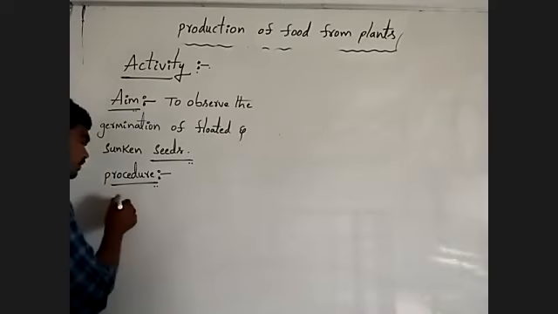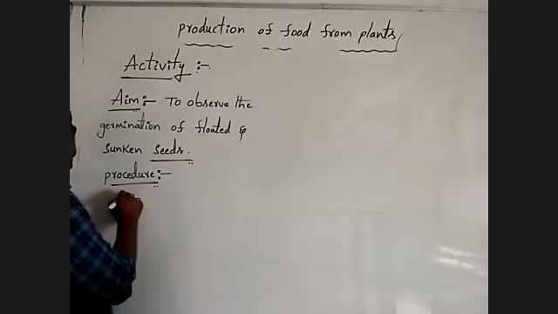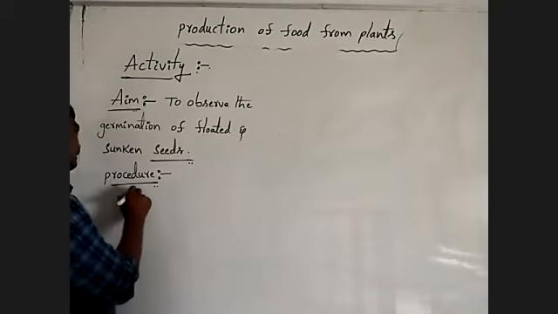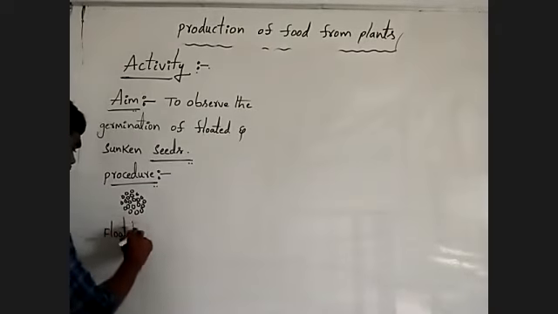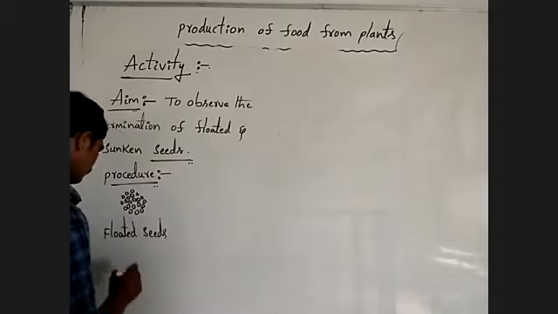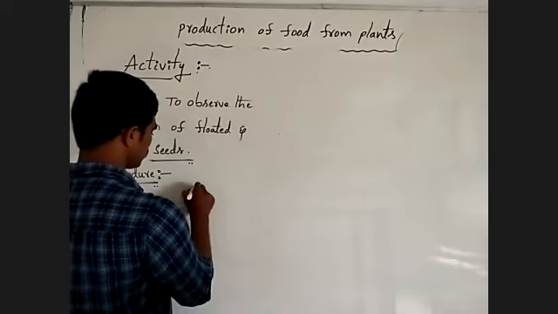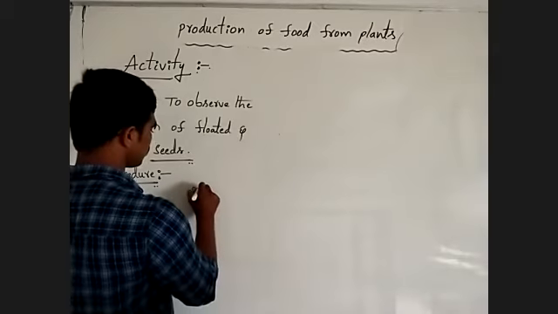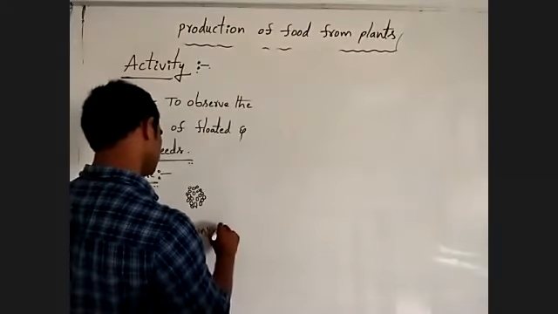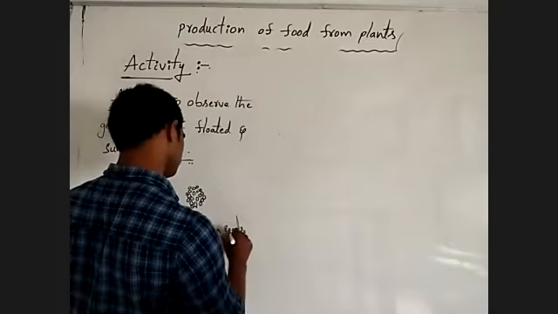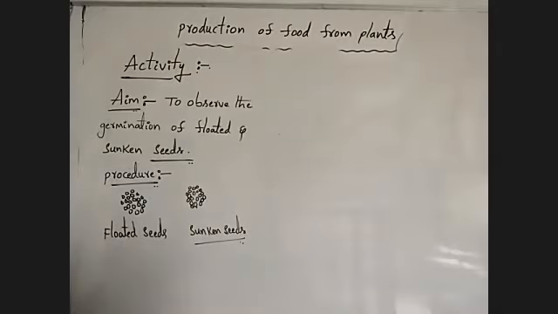Now, first you have to collect the two types of seeds: floated seeds and sunken seeds.